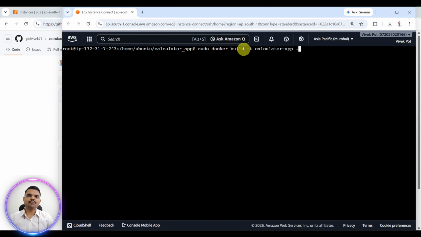So sudo docker build -t calculator app. This calculator app is the name of the Docker image I am going to build now. I will hit enter.